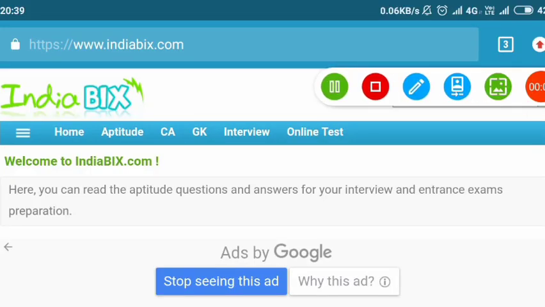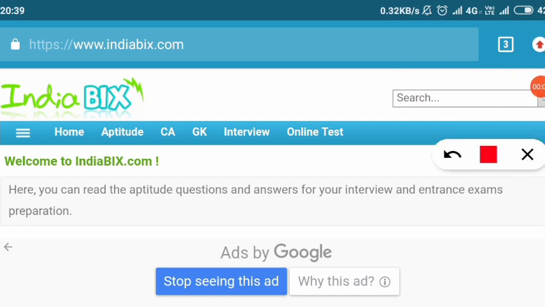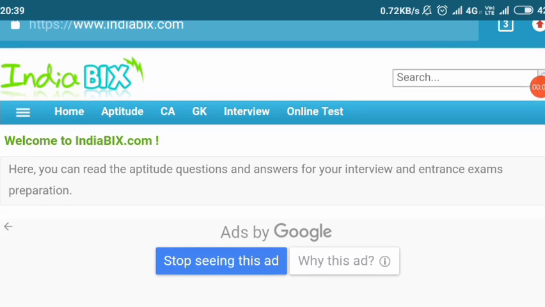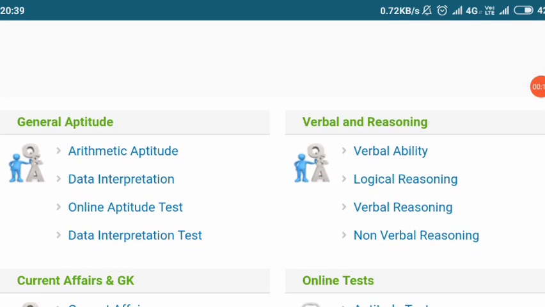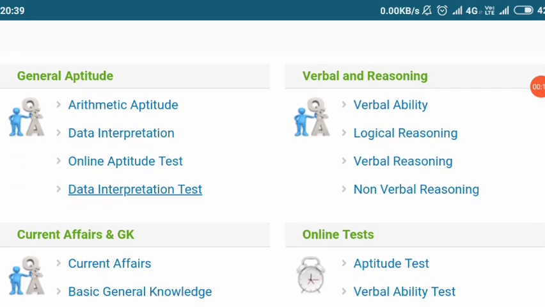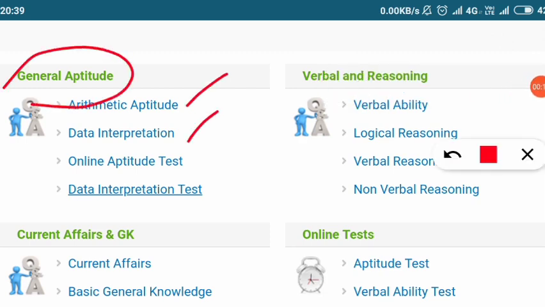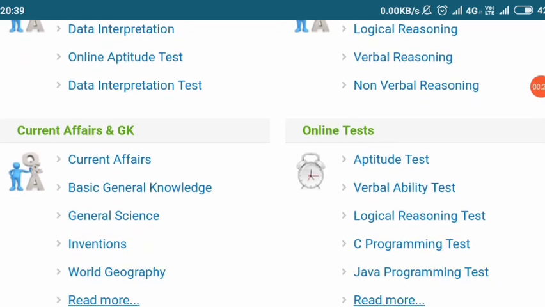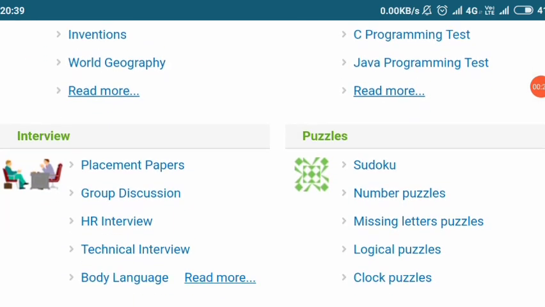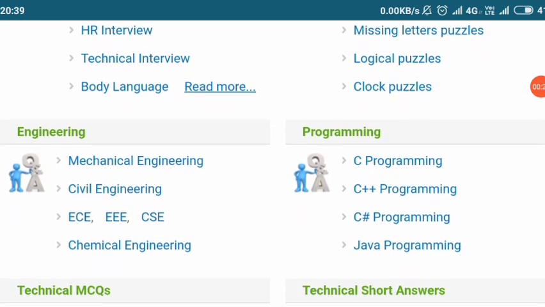So the first link which we are going to discuss today is IndiaBix. Yes, you should log in to indiabix.com, and after clicking that you will get into this interface. Here you will also find the general aptitude sections, where you can get arithmetic aptitude, data interpretation, online aptitude test and data interpretation test. So looking forward to the environmental science and engineering part, which is the main motto of this video.